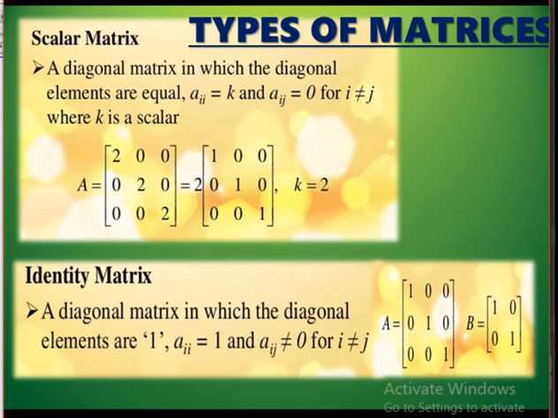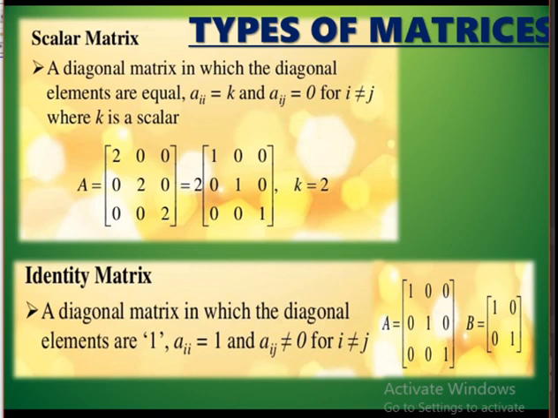In a diagonal matrix we saw different elements in the leading diagonal, but here the leading diagonal should have the same elements, and all other elements will be 0. See here, in the leading diagonal we have 2. So 2 can be taken out, and so it is 2 times an identity-type scalar matrix. Here K can be taken as 2.